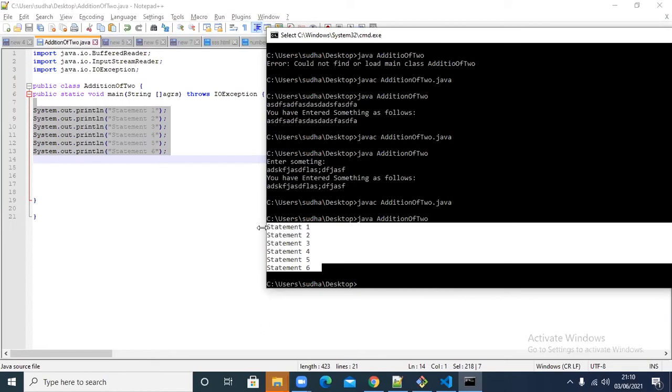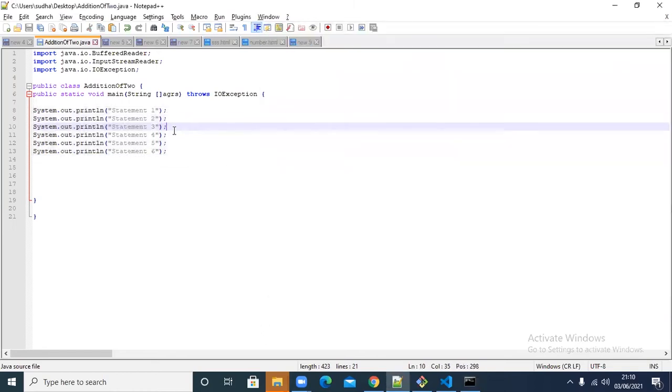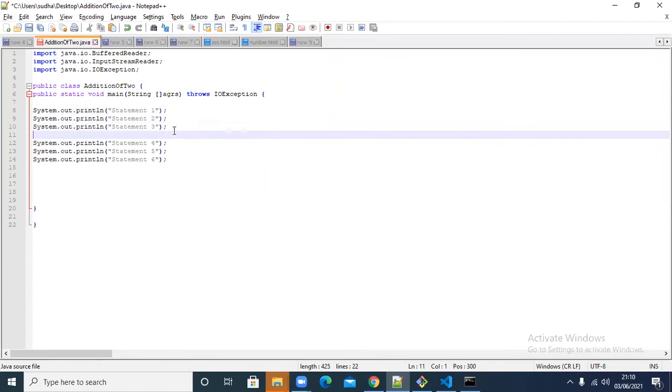Now I wanted to control something. I don't want to execute these 3 statements, so I'm putting some condition. That means I wanted to put some condition there. If the condition is true, then only all these 3 statements have to execute.